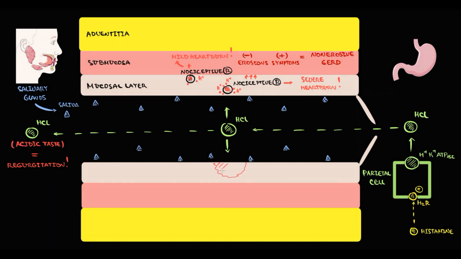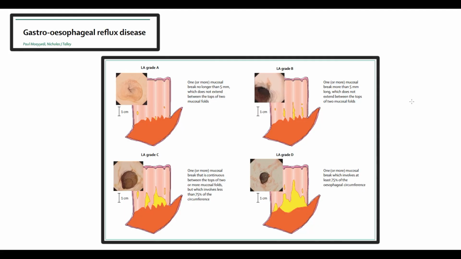Initially, hydrochloric acid can cause damage to the mucosal layer, and damage to the mucosal layer we call erosion. GERD with the presence of erosions we call erosive esophagitis. Erosive esophagitis is classified based on the Los Angeles classification. Grade A is the presence of local small erosions.